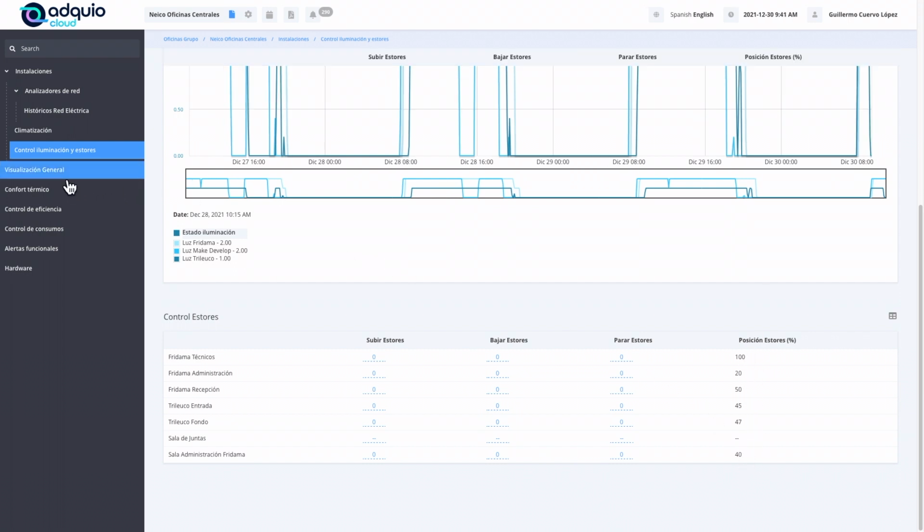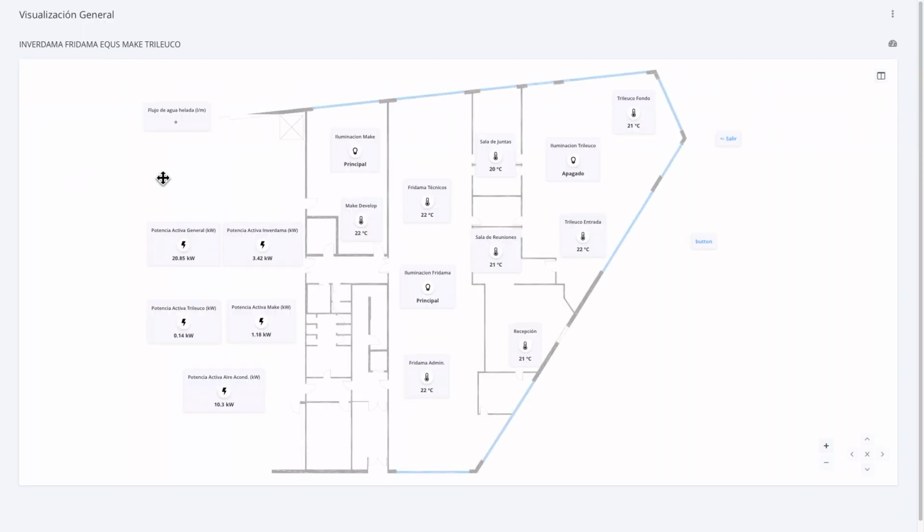The general visualization, we have an example of a SCADA, in which we can see on the one hand, the electrical consumption of each of the analyzers that we have in this building. In this case there are 5. We can change the lighting states of each of the units on this floor of the building. This is the ground floor, it has more floors, so we have decided that the lighting is divided into 2 states, the main state, which is with all the lighting on for normal work, and the service that turns the lighting to 50%, which is used for cleaning, right? We are not going to change anything at this time, because we will be acting on a real device.